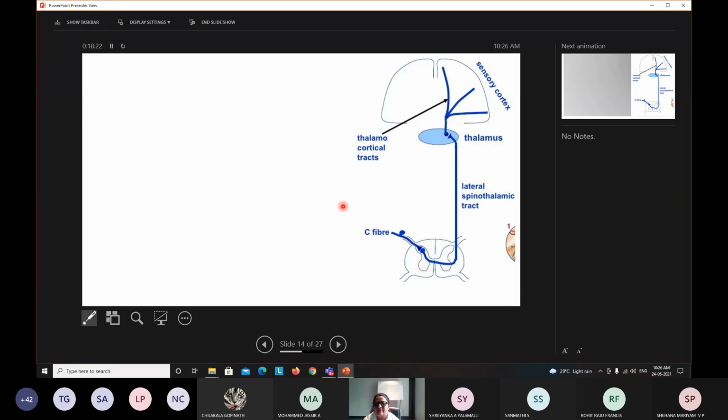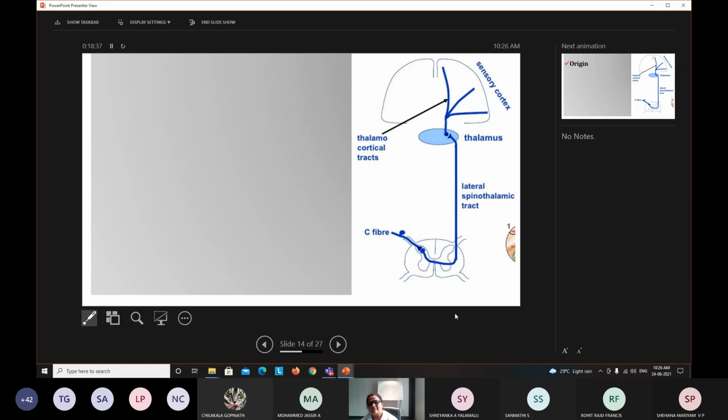When we are talking about any tract, you will have to describe it in simplified ways. Today, for description purposes, I am using little 3D diagrams, but when you are drawing in an examination, or practicing or discussing the tract, it should be in a very simplified way like this. Whichever tract you are describing should be discussed under the following headings.